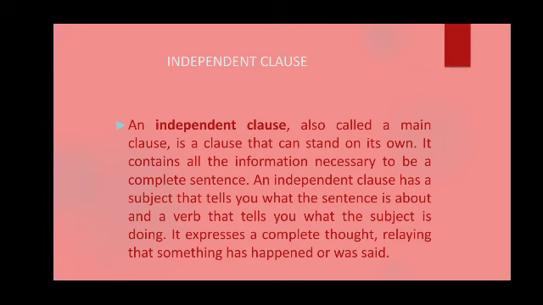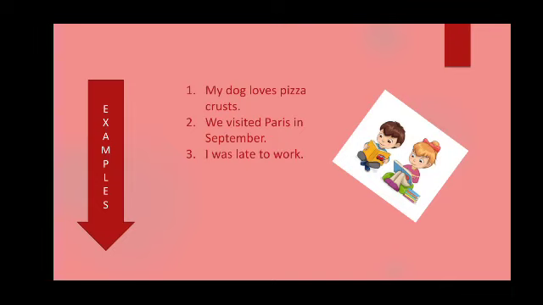So, our next type is dependent clause. But first, a few examples of independent clause. My dog loves pizza crust. See, here we have the subject, my dog. Here we have the verb, loves, as well as the component which makes it a complete sentence. So, this is an independent clause.